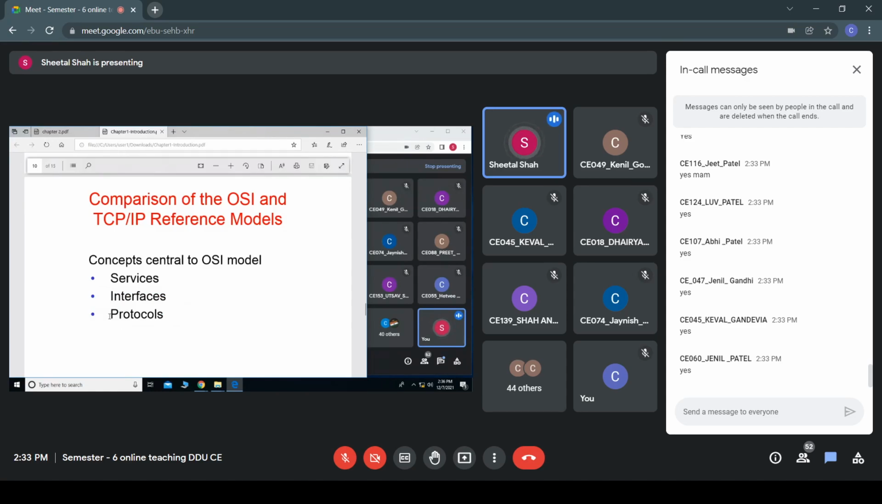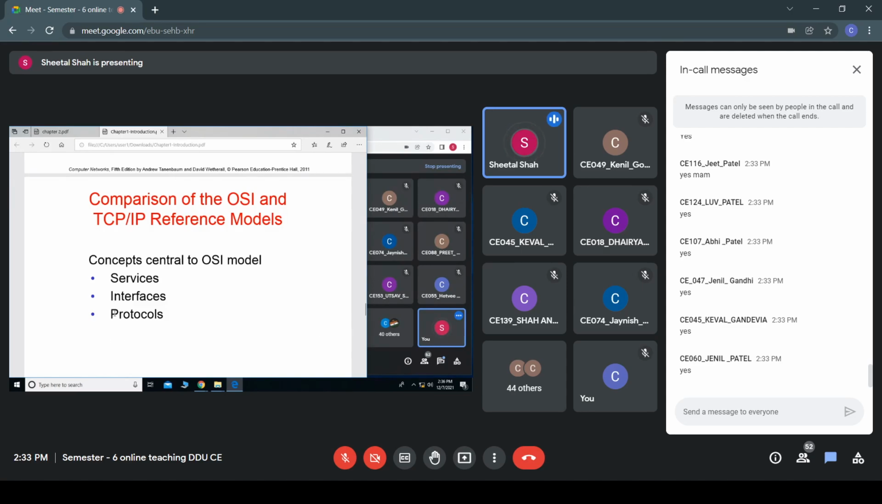The third concept is the protocols. In this case, the peer protocol. What do you mean by a peer protocol or peer layer? The layer which is at the same level is known as the peer layer. The transport layer of host A, the peer of that is the transport layer of host B. Are you getting my point?